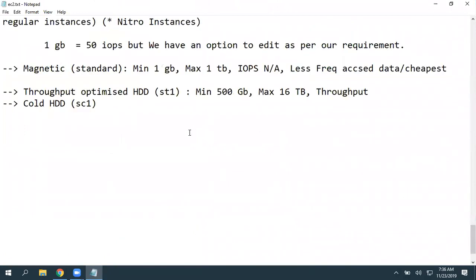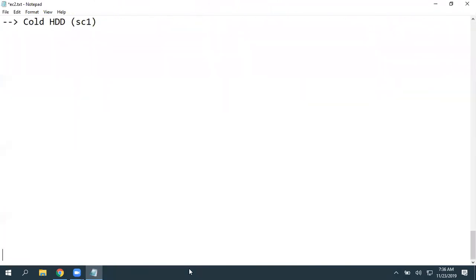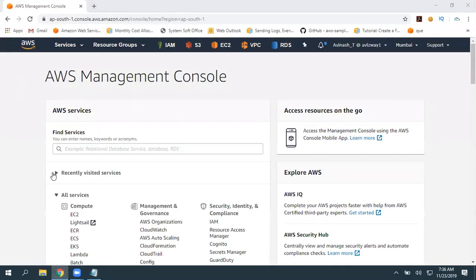Okay. So did you get any chance to go through this comparison chart? Can you answer if you are getting any questions?